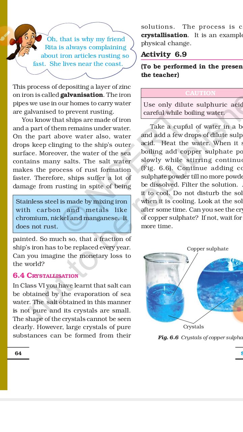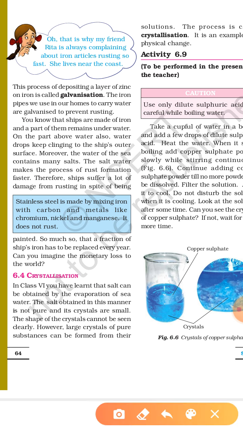So to see the crystals clearly, we can do one activity here. First we have to understand the definition of crystallization. Large crystals of pure substances can be formed from their solutions. This process is known as crystallization. It means that if we get large crystals from a solution, this process is known as crystallization.